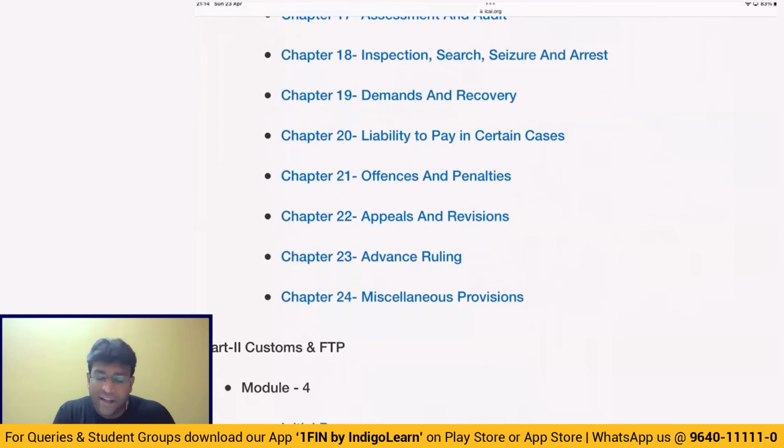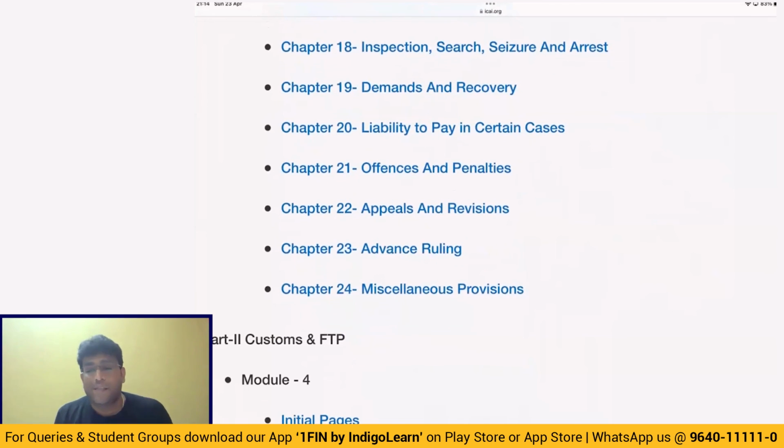And chapter number 18, a small procedural topic of inspection, search, seizure, and arrest. The 19th topic, demands and recovery, important topic, especially with respect to provisional attachment, where we know that it's valid for a period of 1 year.